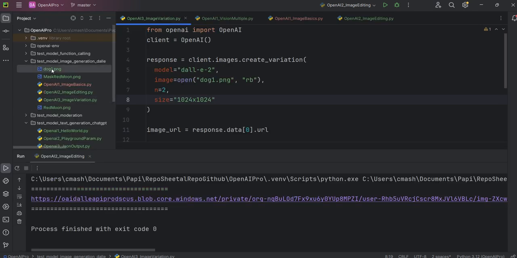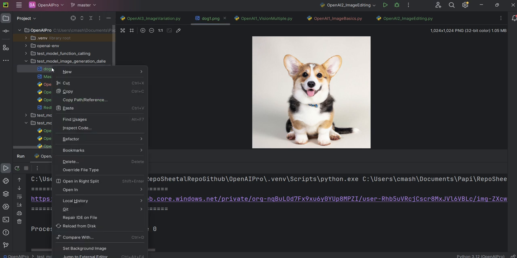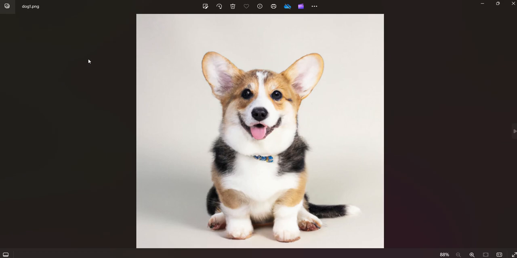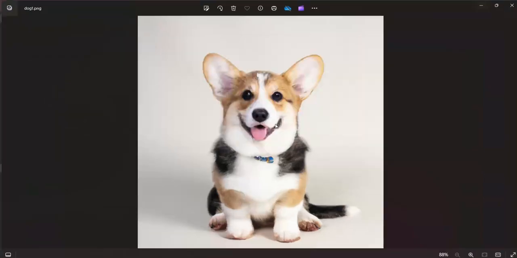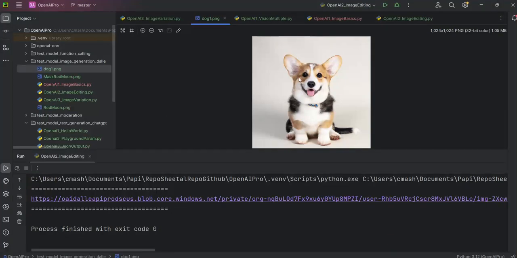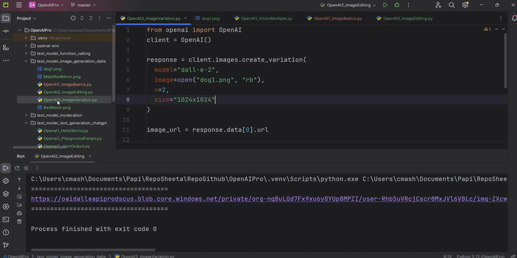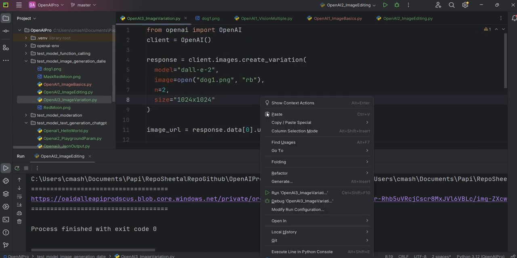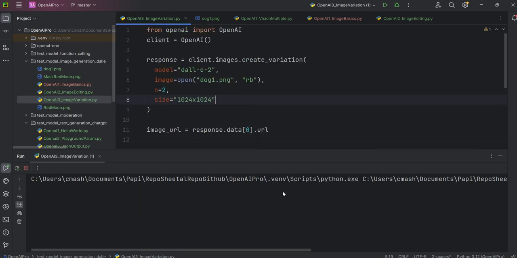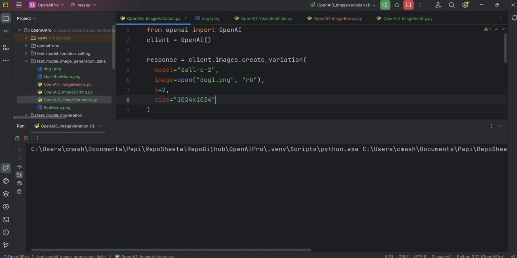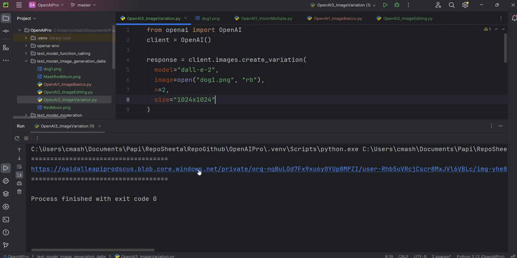Let me show you the dog one image first of all. This is the original image. Let me open it here, open in Explorer. This is dog one. Let's open the big one. So this is the initial input dog. I have already shown you a different dog, but let's run the code again in front of you and maybe we'll get some third image, because we know that AI always generates new images every time. So let's generate a brand new image and then we'll compare the two images. The new image generated will be similar to the initial input image, which is dog one, but with some changes.